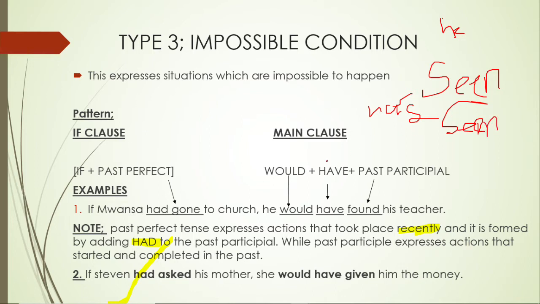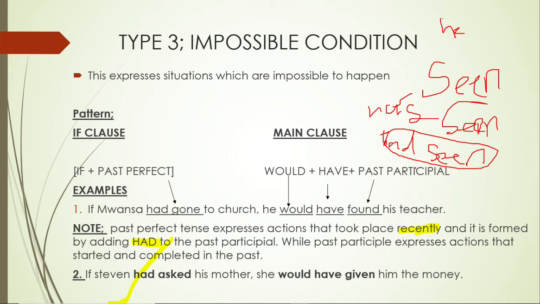You see? So now when we take it into the past, this has will become had. It will become what? Had. Then we simply add the past participle seen. This is the past perfect. This is how we form the what? The past perfect. Had plus past participle. Another word here is the past participle itself. I've explained, but let me explain a bit again.